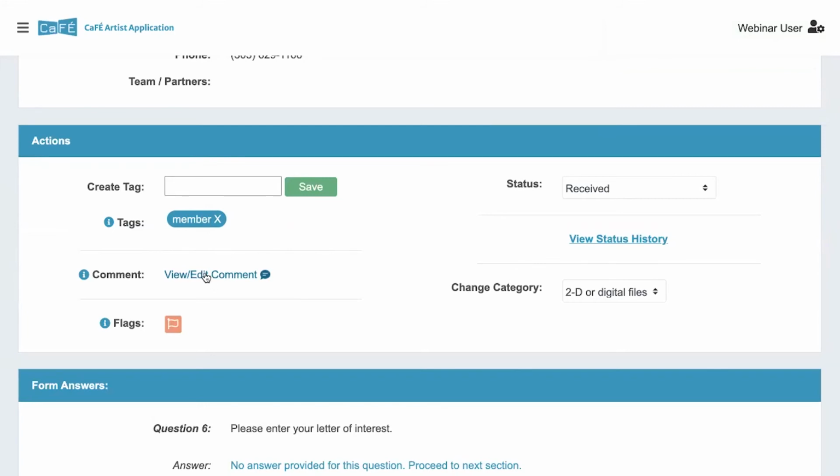Comments, if you add any comments, they will be only seen by you. So jurors cannot see this and artists cannot see comments. And then same thing with flags. It's only really for your internal use. It's not seen by the artist or the jurors.